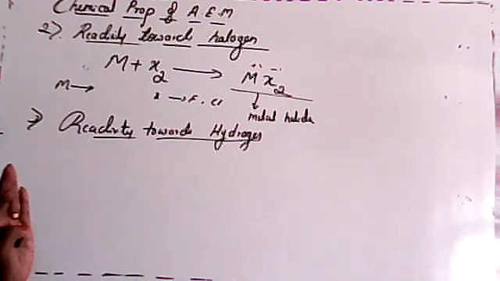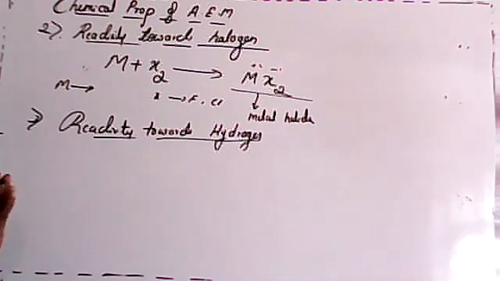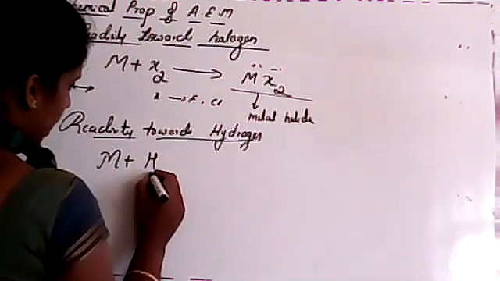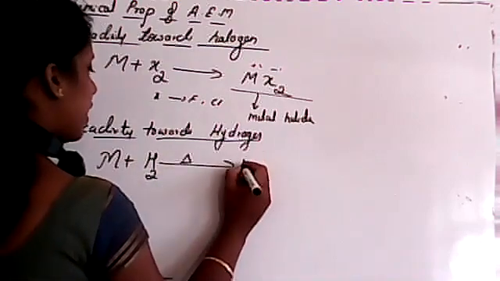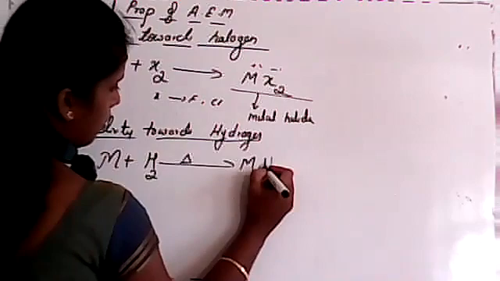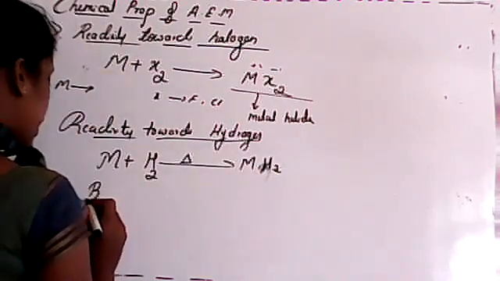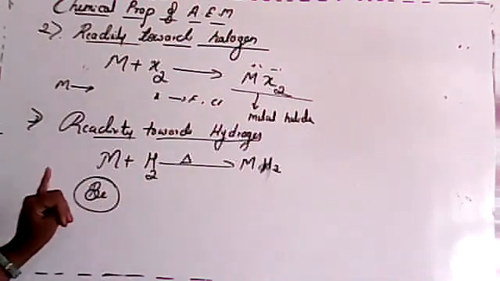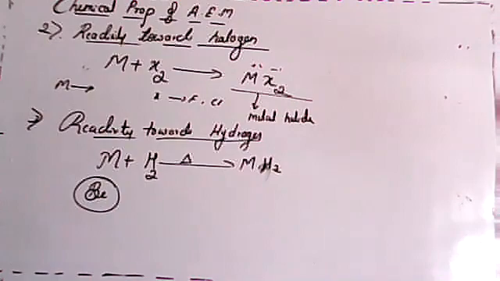Clear? So in case of beryllium, it never reacts directly to form beryllium hydride. I'll just write the reaction here. All the metals directly combine with hydrogen on heating. That is, M reacts with dihydrogen on heating and readily gives metal hydride, MH2. But beryllium, with its smaller size, is an exception. So whenever you need to prepare beryllium hydride, there are different methods.